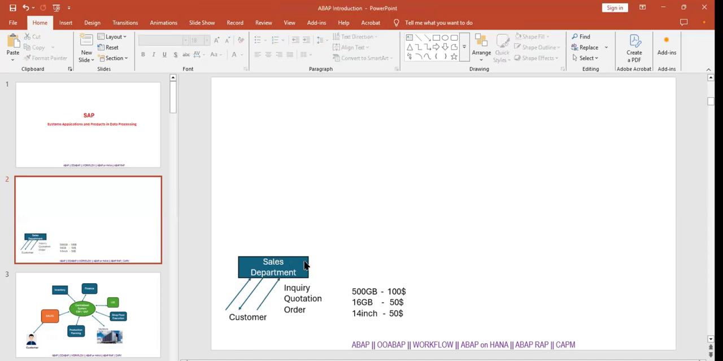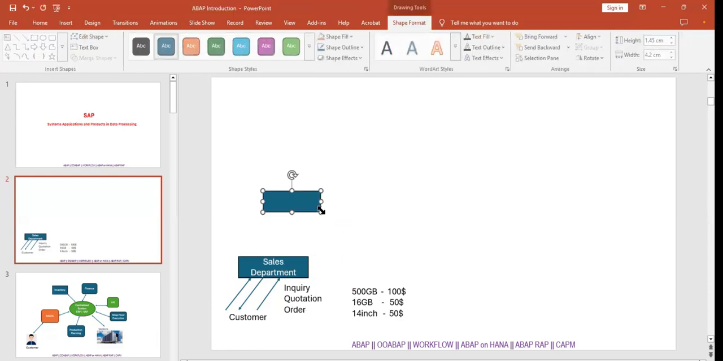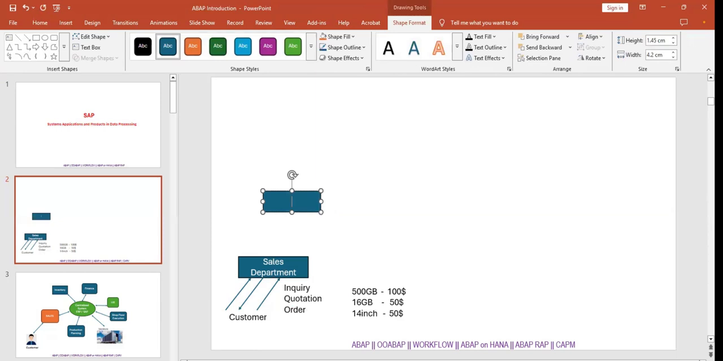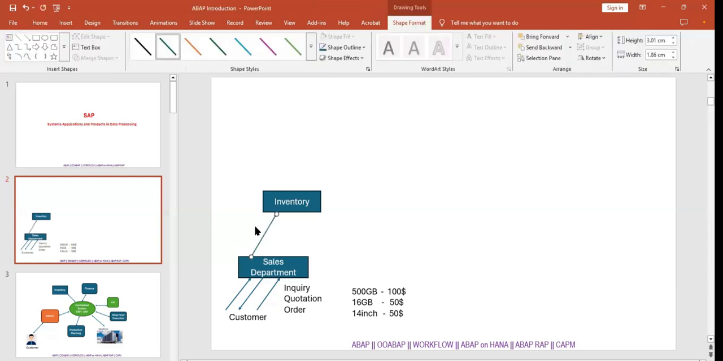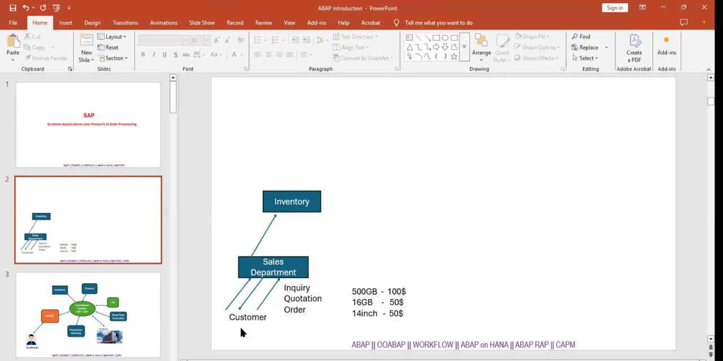Now the sales department will take the order. What will they do? They will check whether stock is there or not, right? First, they need to check whether this quantity is available, whether all items are available or not. For that, they have a term we can call inventory. In the inventory, they will check the requirement and the stock. If stock is available, they will pick and deliver to the customer.